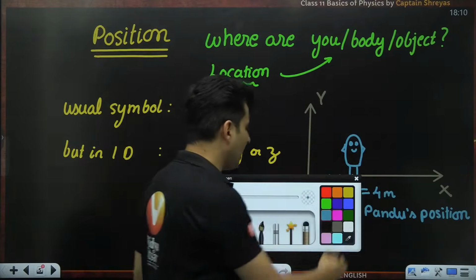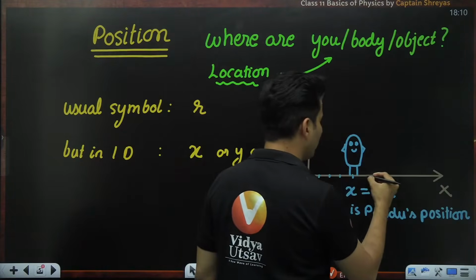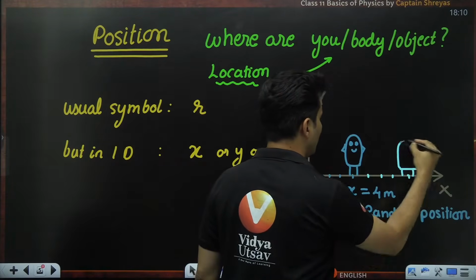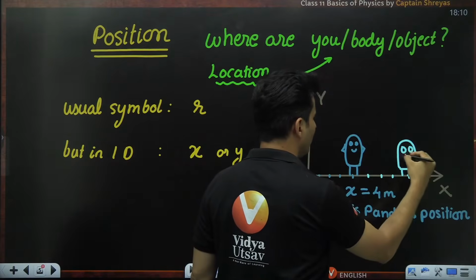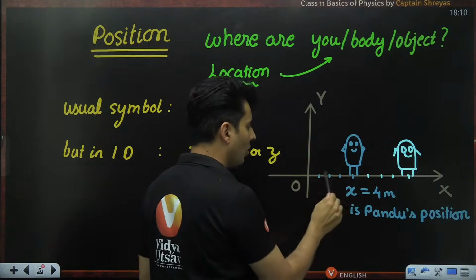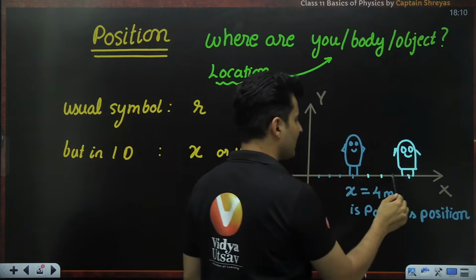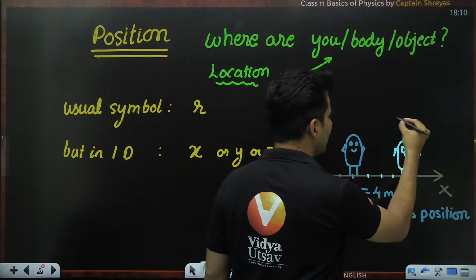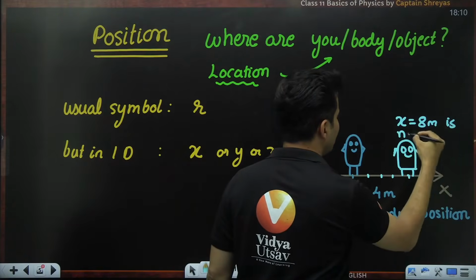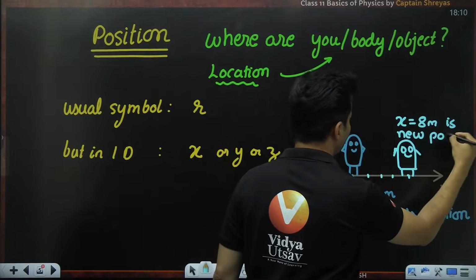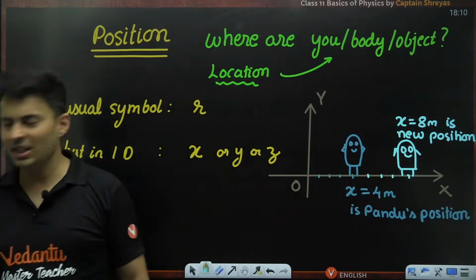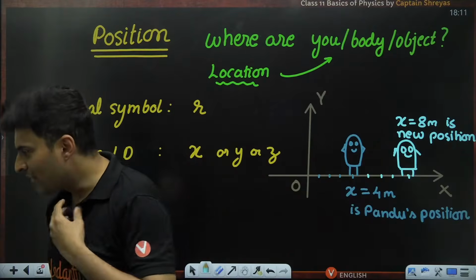Let's say after some time that same Pandu moves to a new position, and that same Pandu is now over here. So what is the new position? I will check the coordinates. 1, 2, 3, 4, 5, 6, 7, 8. Oh, x is equal to 8 meters is the new position of Pandu. Everyone with me?